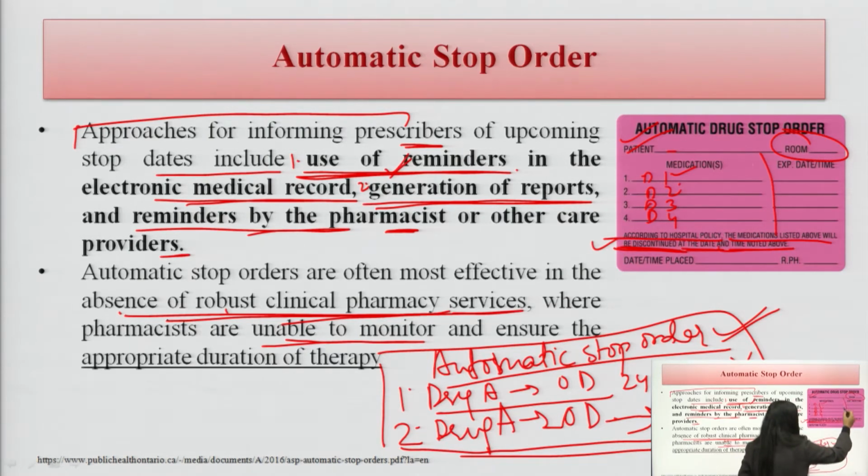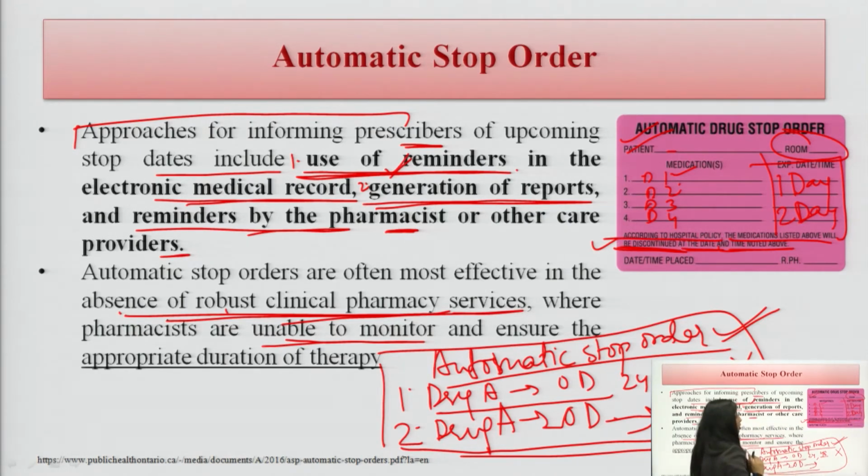So, here the time is noted, like it is for 1 day only, for 2 days only, for 48 hours, for 24 hours. Like this it is written in the automatic stop order.